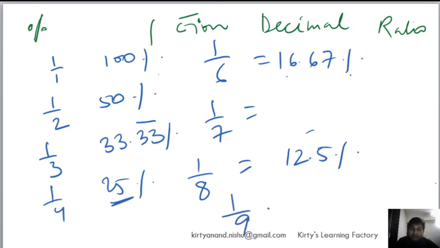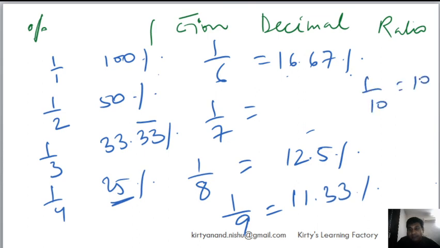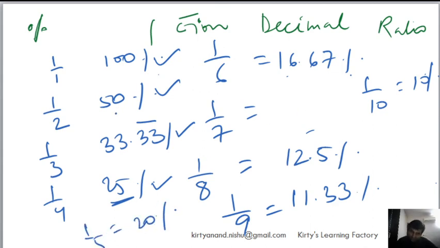And then 1 by 9, what will it be? You tell me. 1 by 9 is 1/3 of 1/3, right? So if 1/3 is 33.33%, I divide it by 3, I will get 11.11%. And then 1 by 10, I get 10%. So you look at it: 100%, 50%, 33.33%, 25%, and then 1 by 5, I missed it, it will be 20%. So see, the percentages are reducing. 1 by 6 is 16.667.